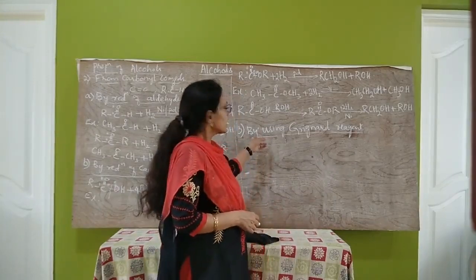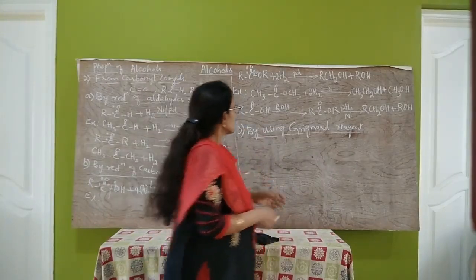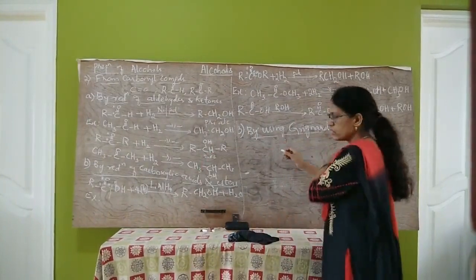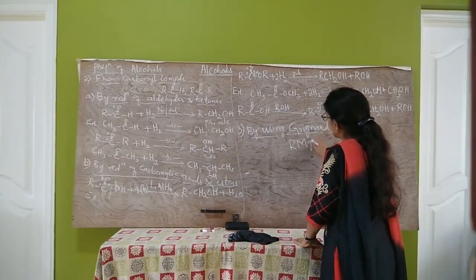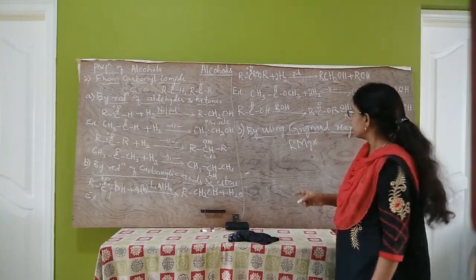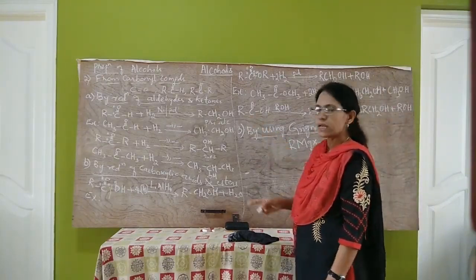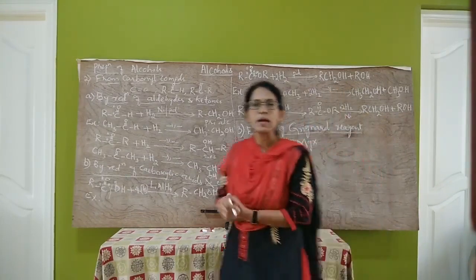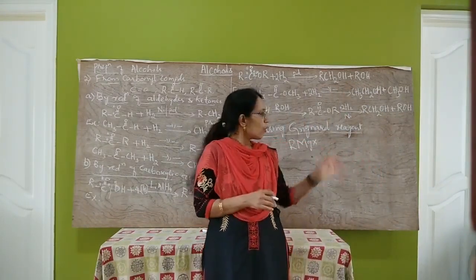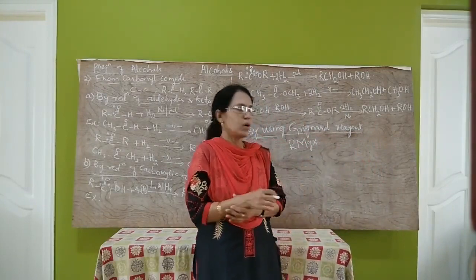So what is Grignard reagent? Grignard reagent is alkyl magnesium halide. You know, Grignard reagent is alkyl magnesium halide. When aldehydes and ketones react with Grignard reagent, they form addition product, which on hydrolysis gives alcohols.